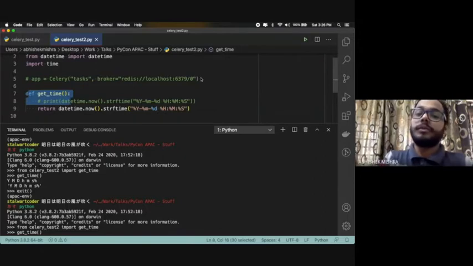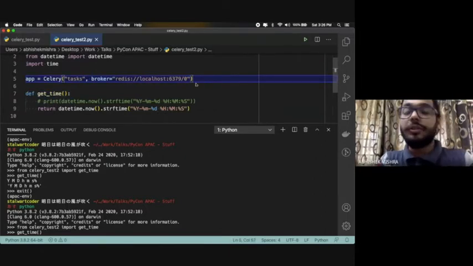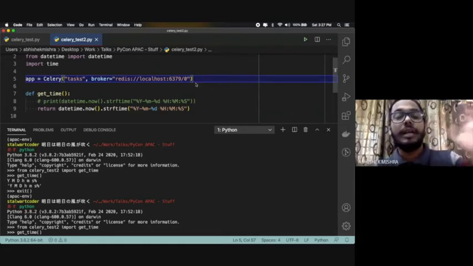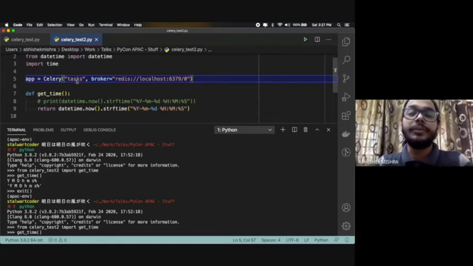You define an app, which is basically an object of the Celery class, and you give a task name. I have given a very generic task name, and then the broker URL. So the broker is something you are supposed to install on your system. It can be Redis or RabbitMQ as well.